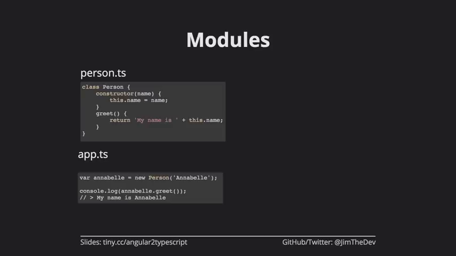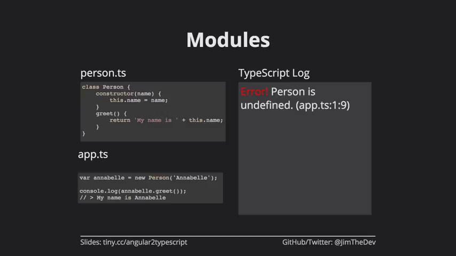And so TypeScript and Angular, by extension, will by default encapsulate it on a per file basis, so that if we define a class, we can't actually use that class in another file unless we explicitly import it. So this is powerful because it makes sure that we are going to know exactly what is imported into our file, so that when we go to refactor, we don't have to guess where did this come from. So let's look at what this looks like.